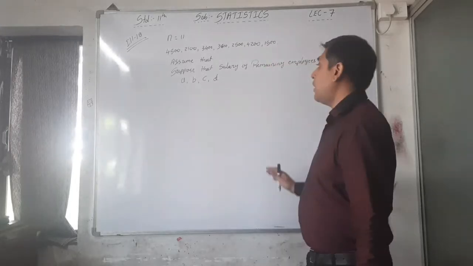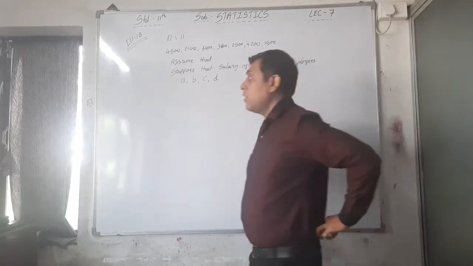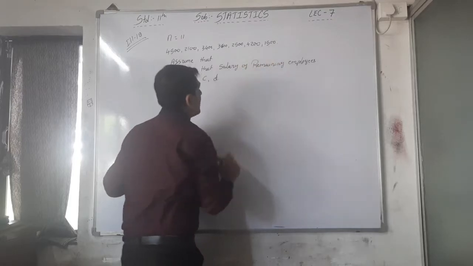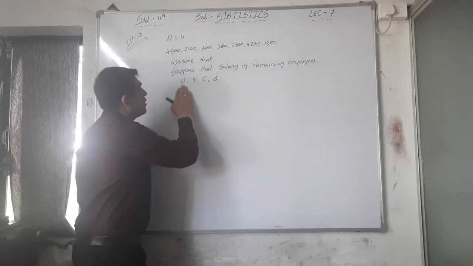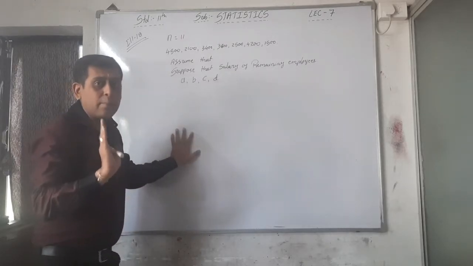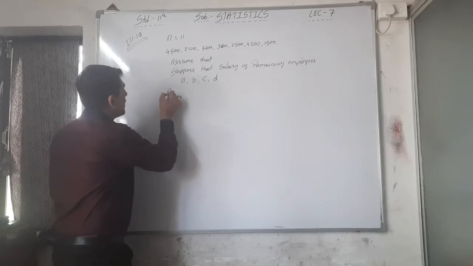Now what is the arrangement? Now we have to arrange the data in ascending order. So the 7 employees' salary is given, and we are assuming A, B, C, D is the remaining 4 employees' salary.